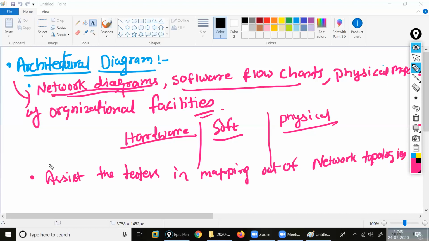Network topologies. Location of the switch. You understood my point? Location of the switch. I'm talking about this inside that, all the points I'm writing. Location of the switch.